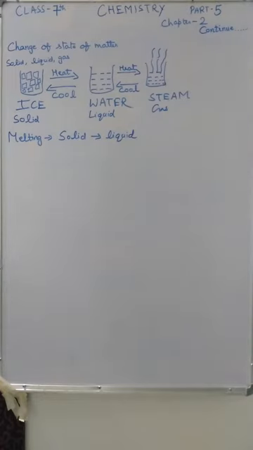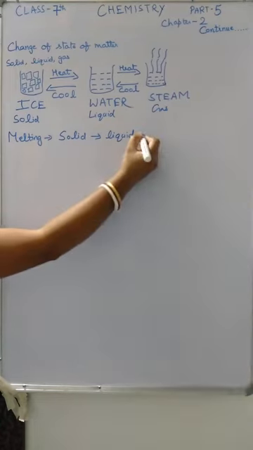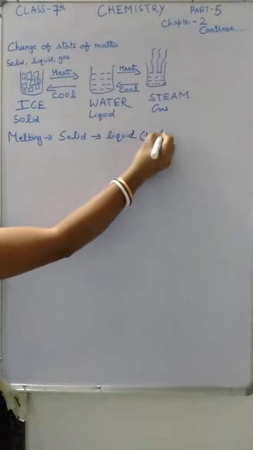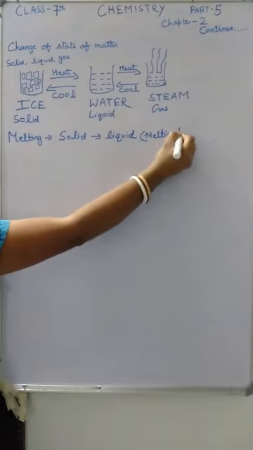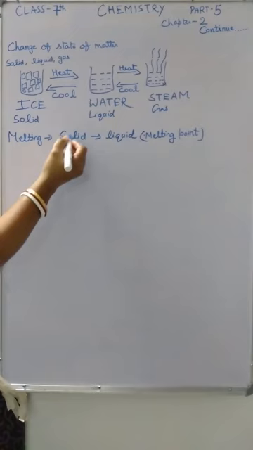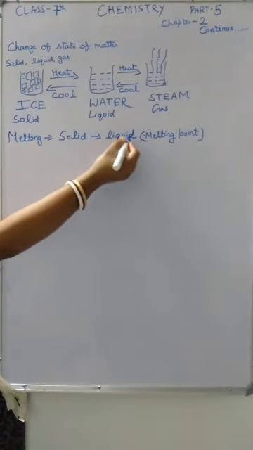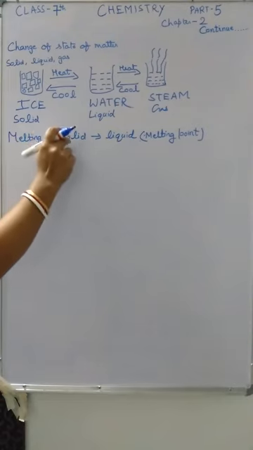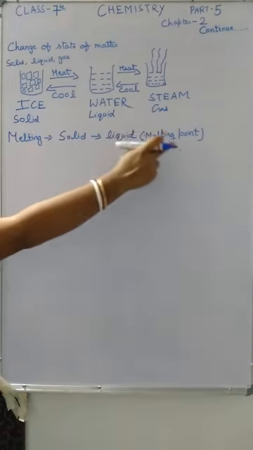The process in which a solid changes into its liquid state at a fixed temperature is called melting, and the fixed temperature at which the solid changes into liquid form is called the melting point.